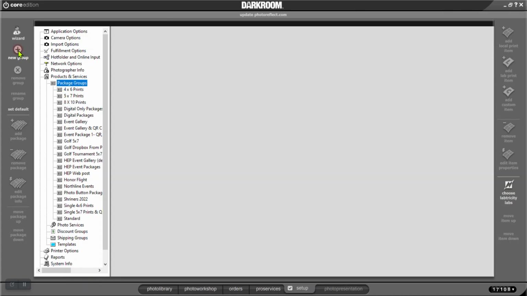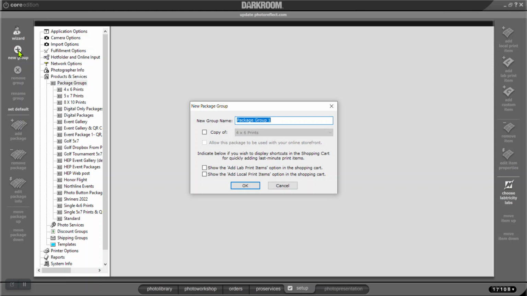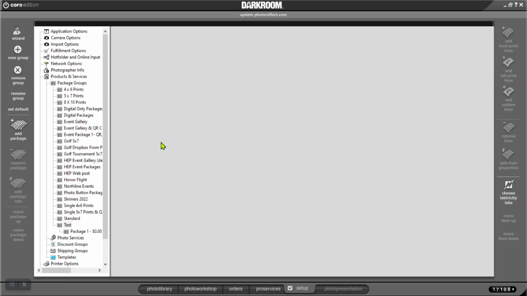Now you can create groups. We'll make one, we'll just call this Test. And you could make it where it copies one that you already have, but I'm just going to do a basic group. And down here you see it created that new group of packages, and the first one is called Package 1, and nothing's there right now.